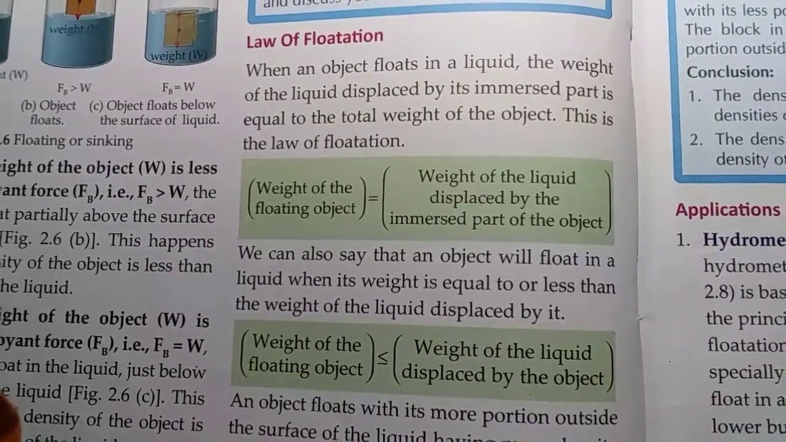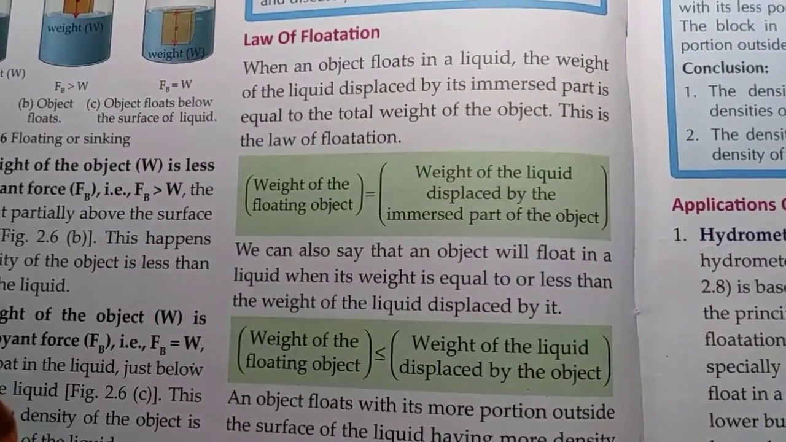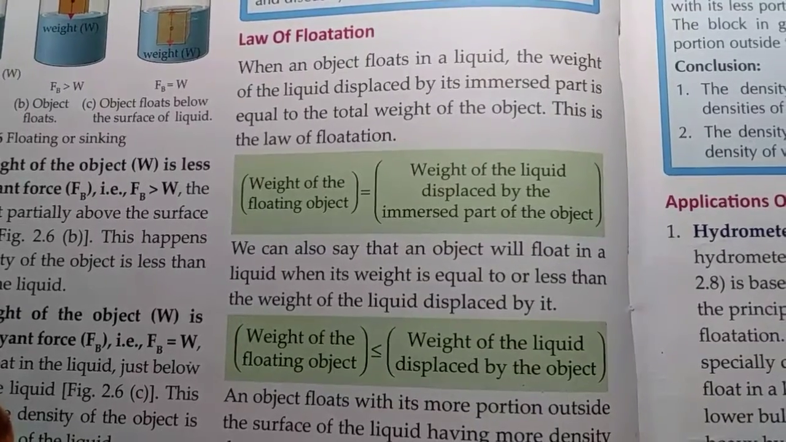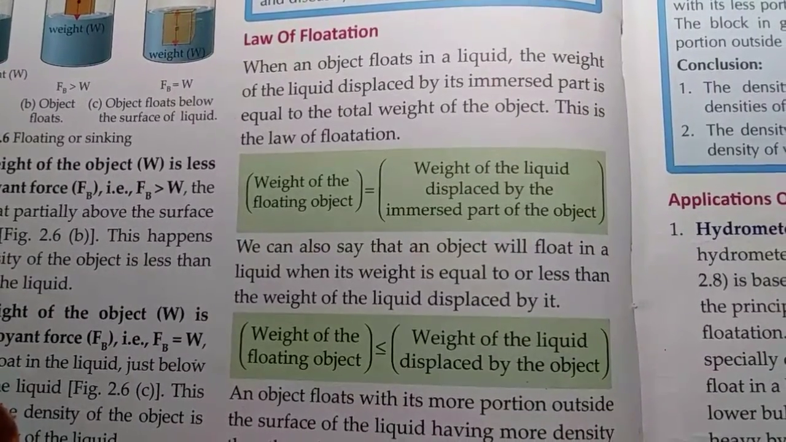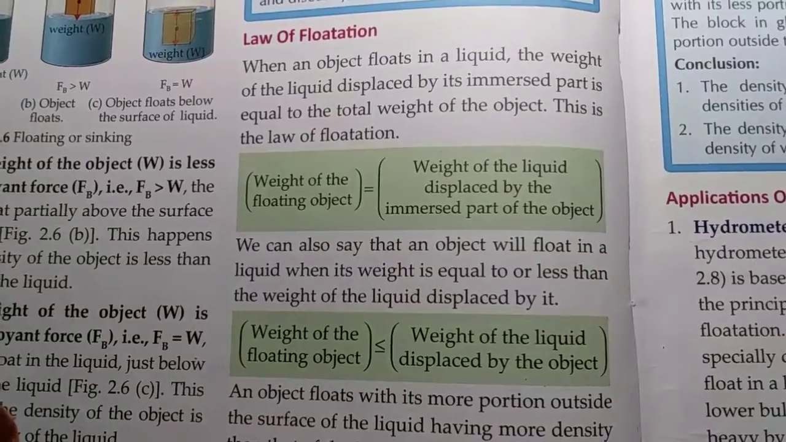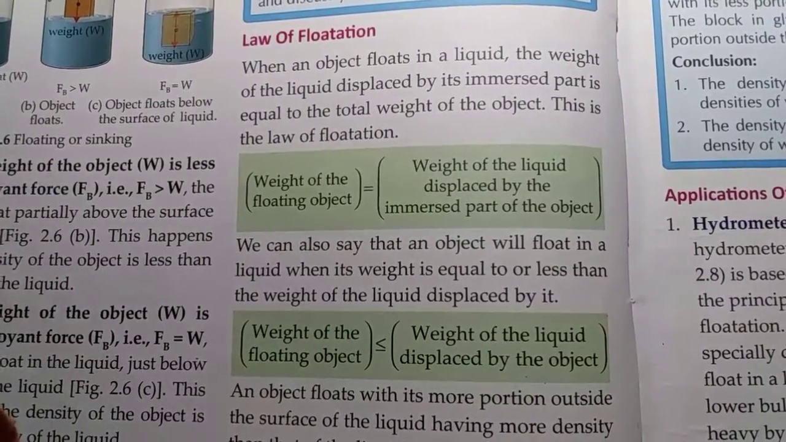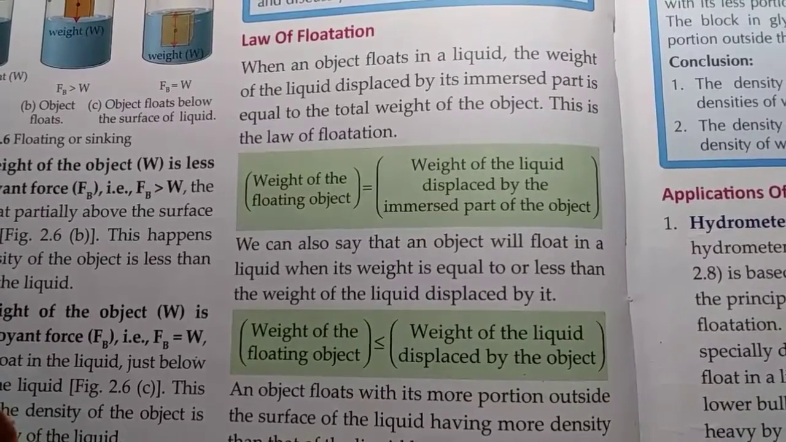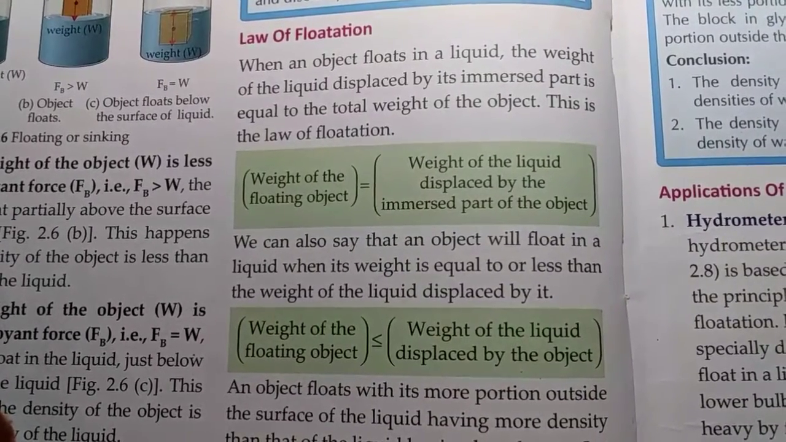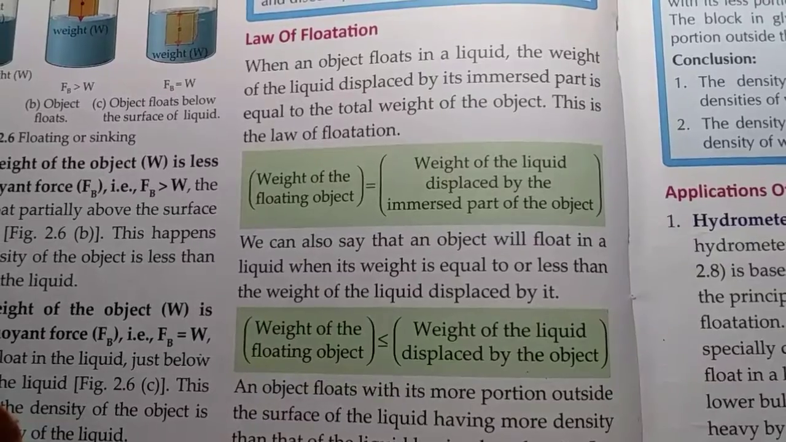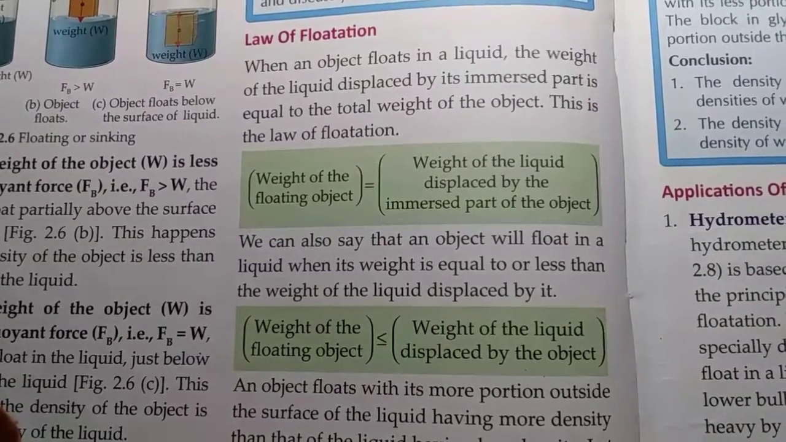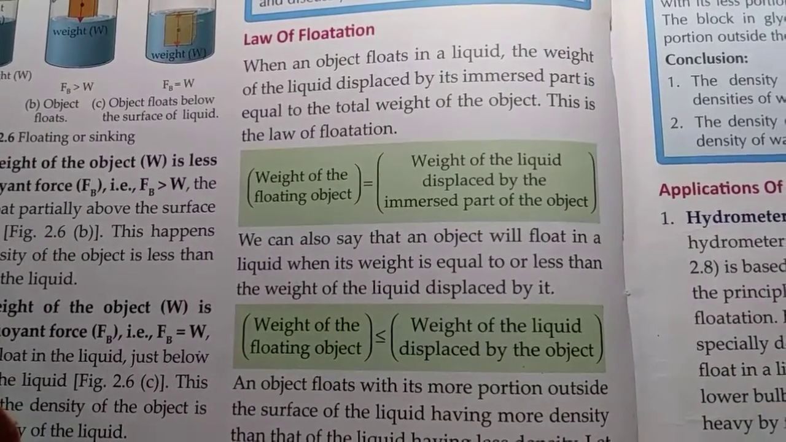What is law of flotation? According to law of flotation, when an object floats in a liquid, the weight of the liquid displaced by its immersed part is equal to the total weight of the object. Or we can say that an object will float in a liquid when its weight is equal to the weight of the liquid displaced by it or less than the weight of the liquid displaced by it.